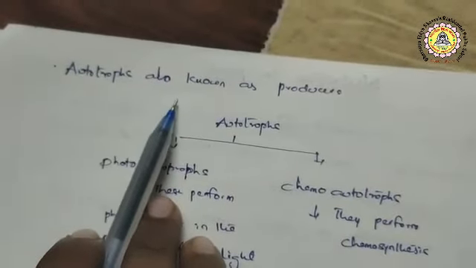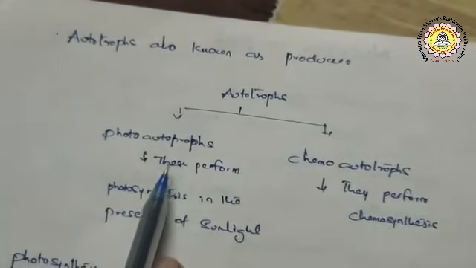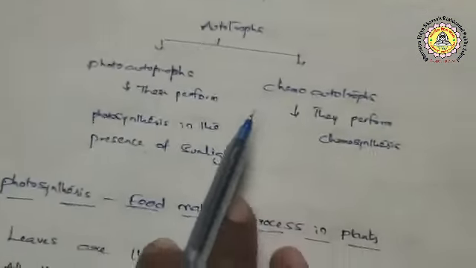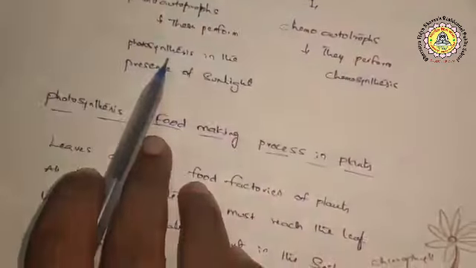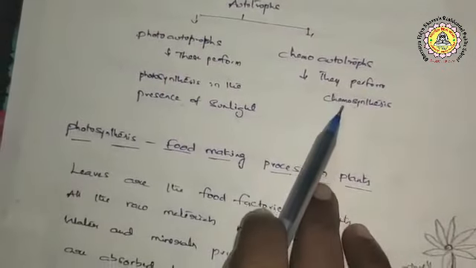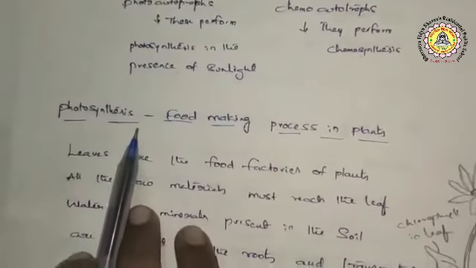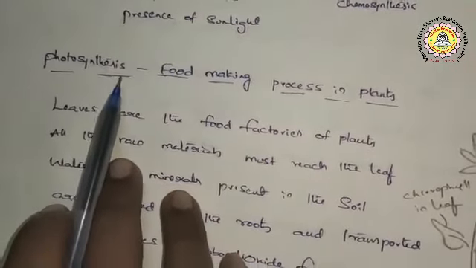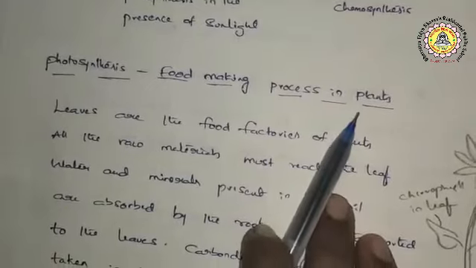Autotrophs are also known as producers. There are two types: photoautotrophs and chemoautotrophs. Photoautotrophs perform photosynthesis in the presence of sunlight. Chemoautotrophs perform chemosynthesis. Now we observe photosynthesis, the food making process in plants.